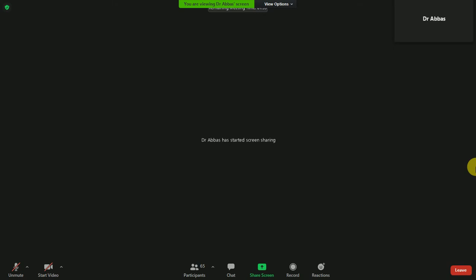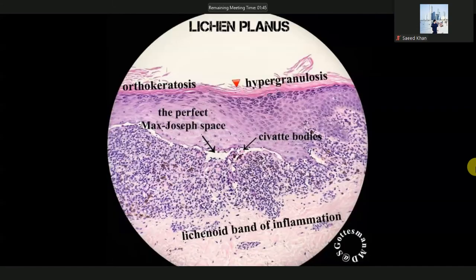So in this photo, you can easily observe different changes. What is this shape? This shape is the wedge shape. And what is present in this wedge shape? Stratum granulosum is present. So this is the wedge shaped hypergranulosis, which will make the Wickham's striae. Wickham's striae are the white reticular patterns.